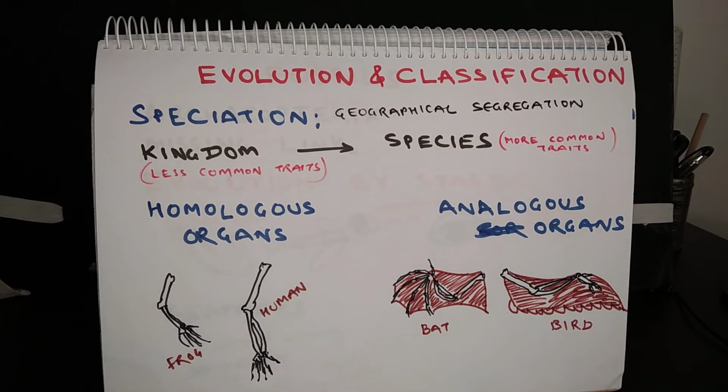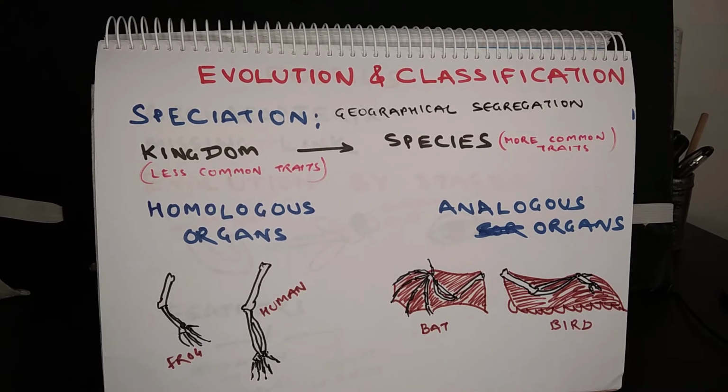Evolution and classification. In your previous class, you read about biological classification. Before that, let us try to understand speciation. The formation of a new species is called speciation. What is a species? The members of a species can breed among themselves. That is the prime characteristic to put particular organisms in a particular species.